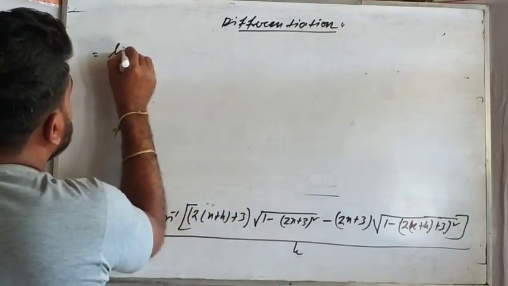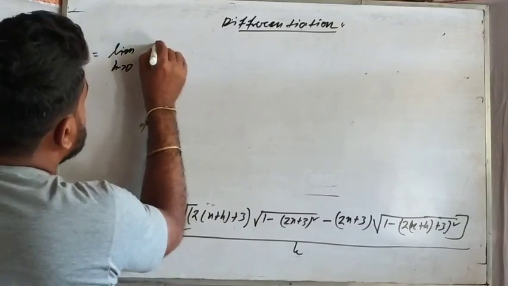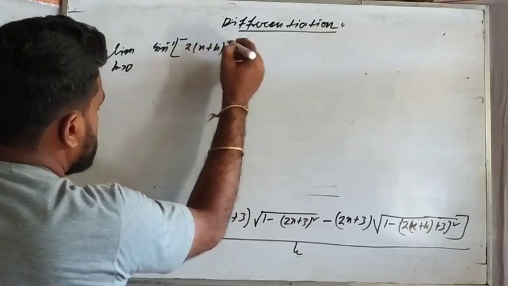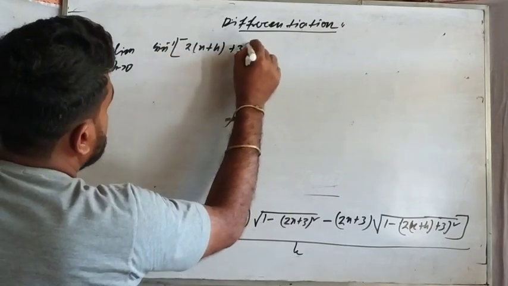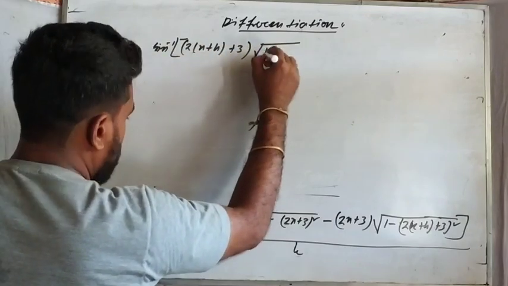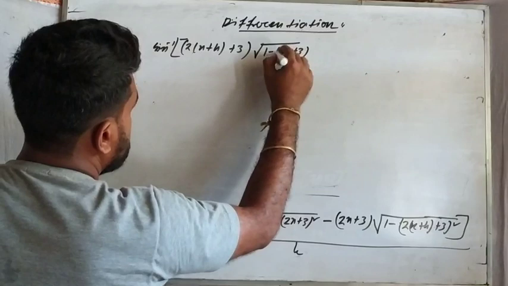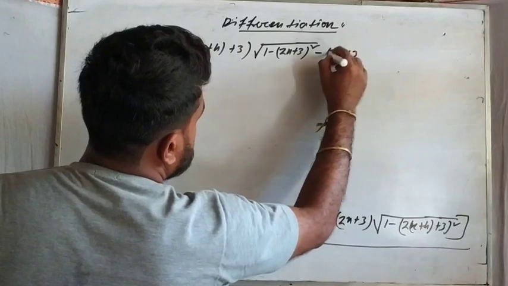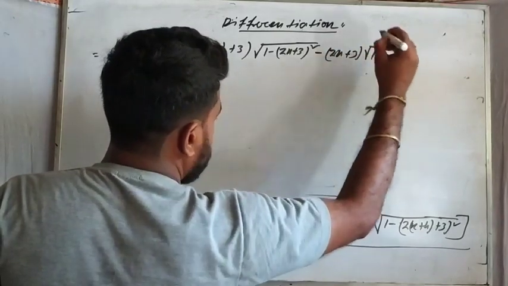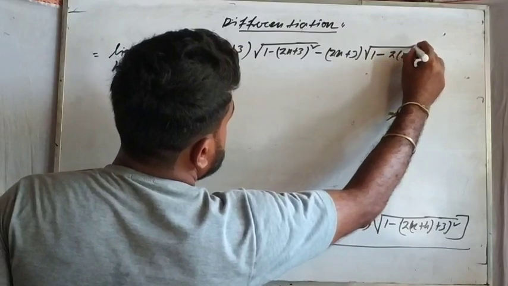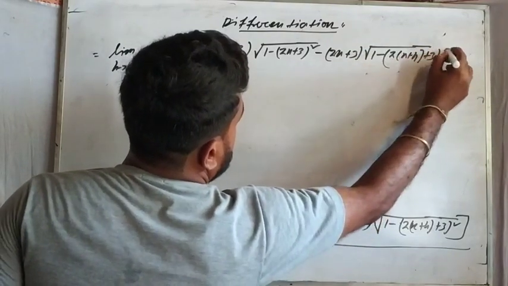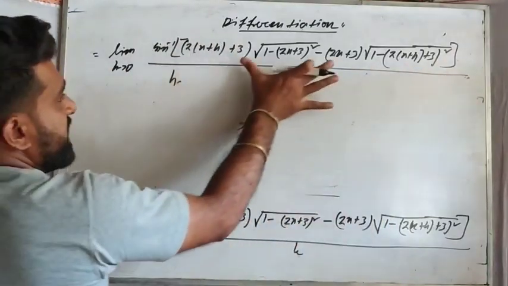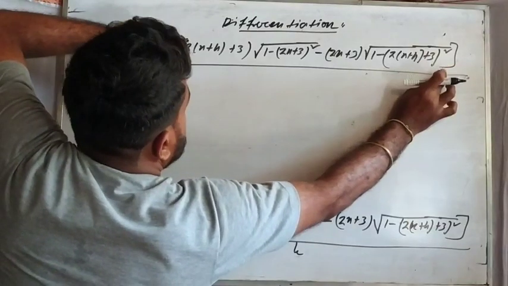So limit h tends to 0, sine inverse of 2 into x plus h plus 3 root over 1 minus twice x plus 3 whole square, and then minus twice x plus 3 root over 1 minus 2 into x plus h plus 3 whole square, whole divided by h. So that means this whole sine inverse part should be introduced in the denominator as well.